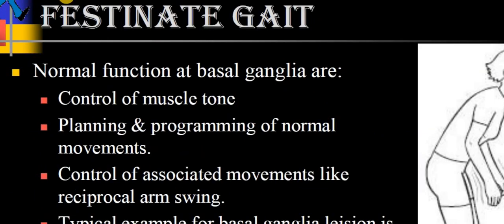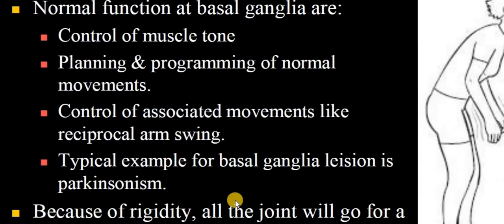So the next one is the short shuffling or the festinating gait. The normal function of the basal ganglia is to control muscle tone, planning and programming of normal movements, and control of associated movements like reciprocal arm swinging. A typical example of basal ganglia lesion is Parkinsonism, which will lead to the festinating gait. Because of the rigidity, all joints will go to a forward flexed position and the spine stoops forward, as you can see.